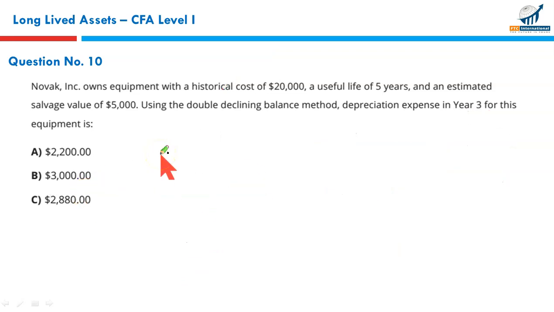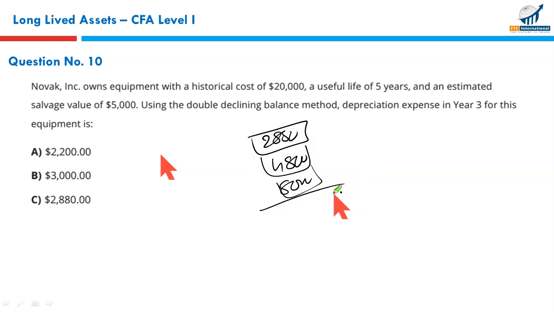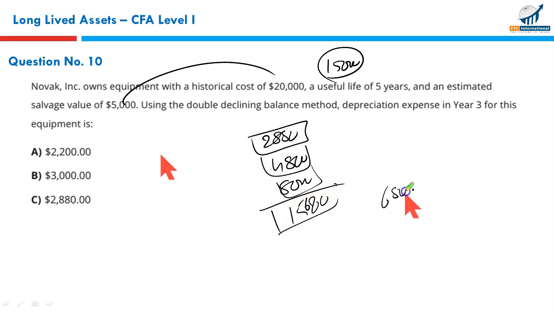And there's a twist in this question. If we charge 2,880 in the third year, 4,800 in the second year, and 8,000 in the first year, the total depreciation should not be more than 20 less 5, that is 15,000. But in this case, the total goes beyond 15,000 by 680. That is not allowed. Your depreciation should not be more than 15,000, otherwise your salvage value will be lower and the net book value would be lower.